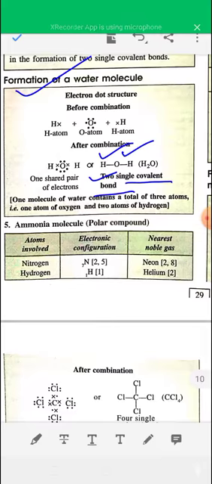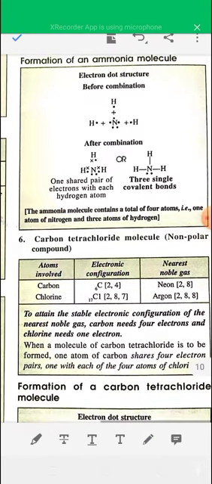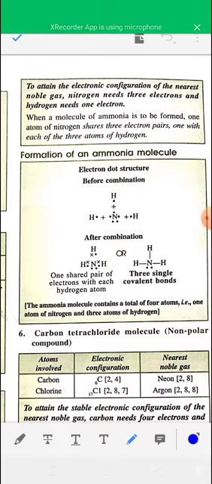In the ammonia molecule, one nitrogen and 3 hydrogen atoms are there. Each hydrogen atom shares one electron, and the nitrogen atom shares 3 electrons with 3 hydrogen atoms. So there will be 3 covalent bonds between the nitrogen and hydrogen atoms in ammonia.